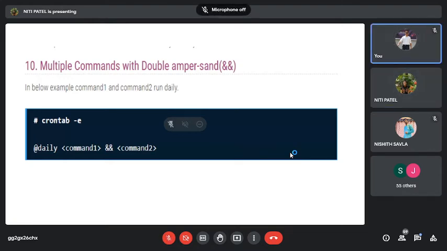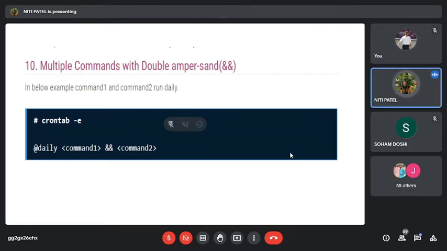Okay, so this is what the cron scheduler is. You can use it to schedule jobs and make them run in your background at a specific time. And what does the command say? That it has 6 fields. You specify whichever field you want, but mentioning the command is very important. Okay?